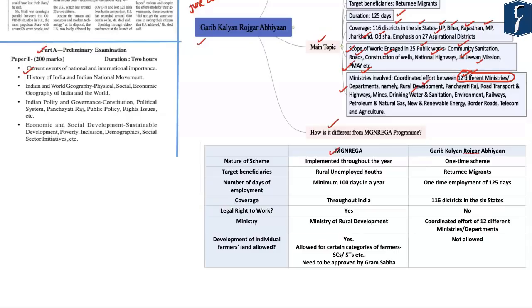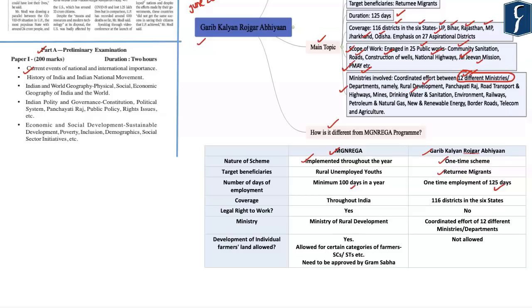Now, as you must be aware, the MG Narega program is implemented throughout the year, whereas Garib Kalyan Rojgar Abhiyaan is a one-time scheme that would be implemented for the next 125 days. The MG Narega program seeks to provide 100 days of minimum employment to the rural unemployed youths, whereas Garib Kalyan Rojgar Abhiyaan seeks to provide an employment opportunity to the returning migrants for the next 125 days.